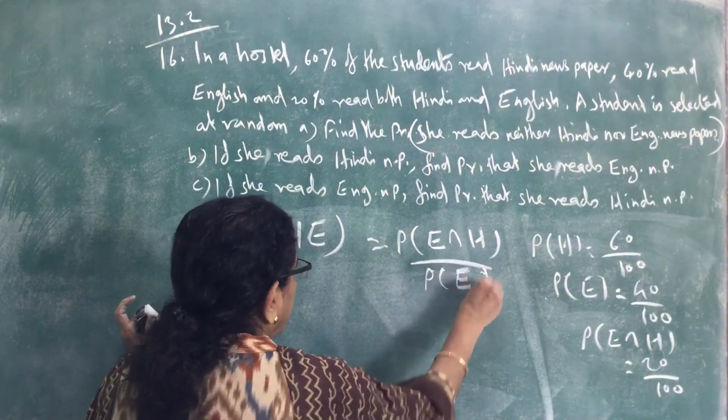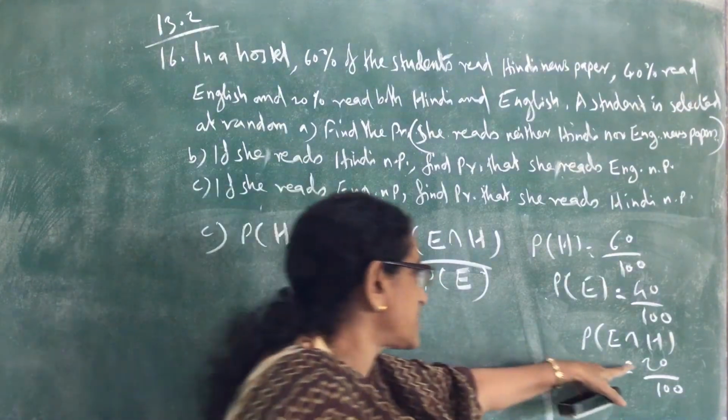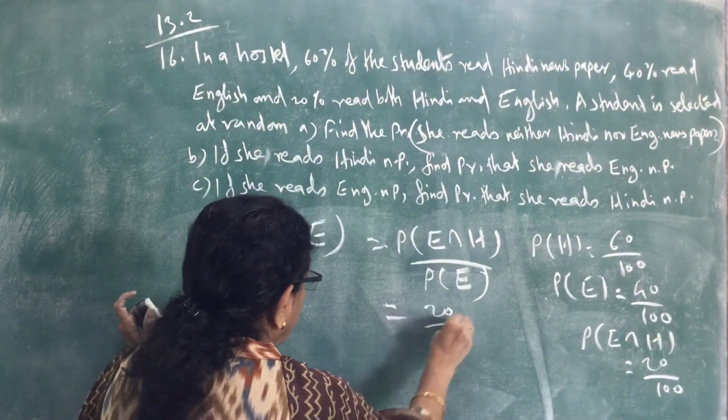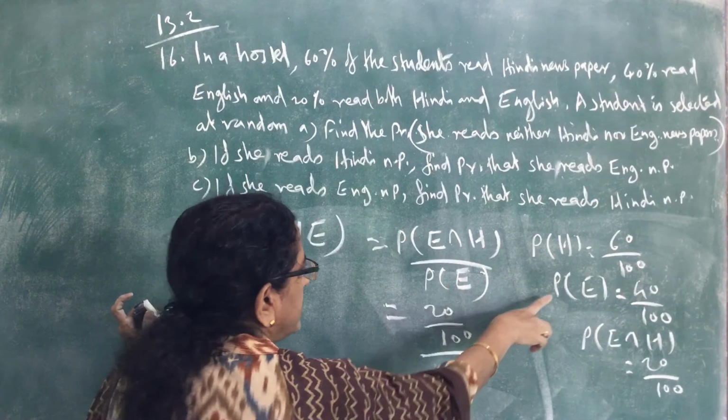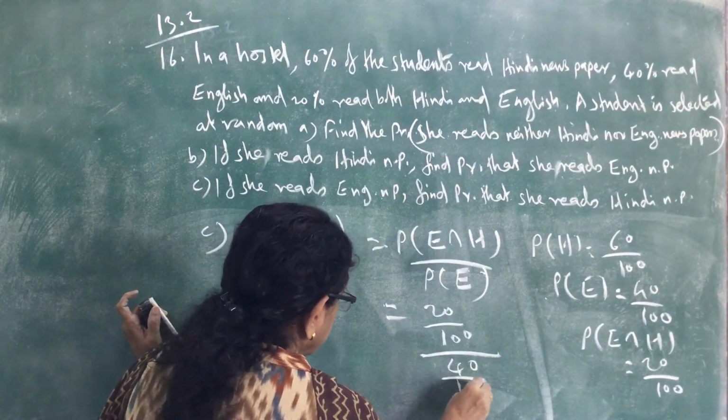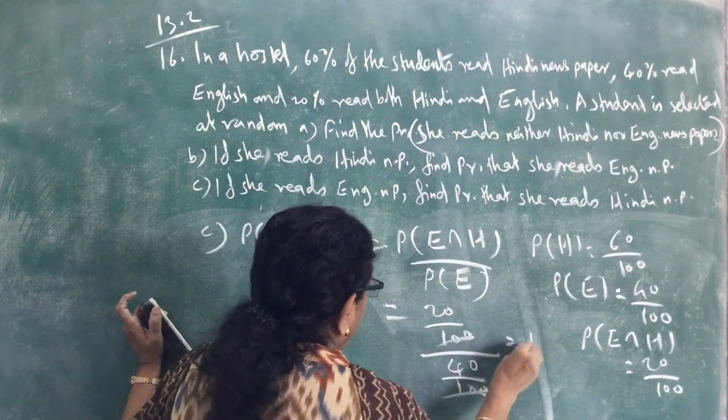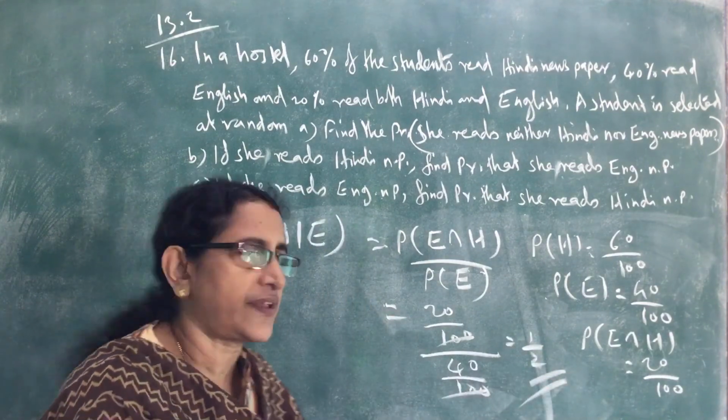That is probability of E intersection H, 20 by 100, divided by probability of E, that is 40 by 100. So that is equal to 20 by 40, that is 1 by 2. Okay.